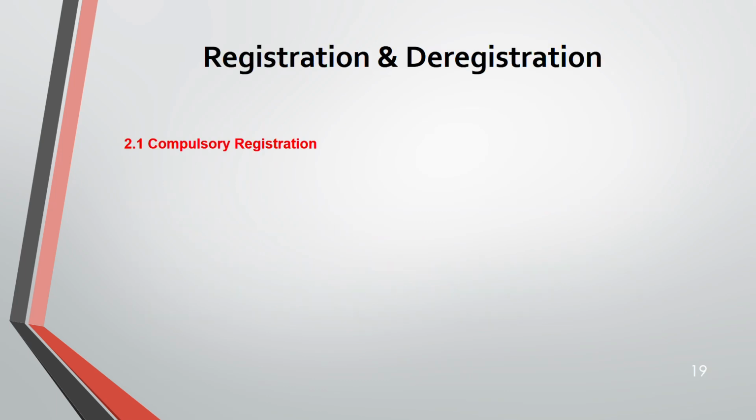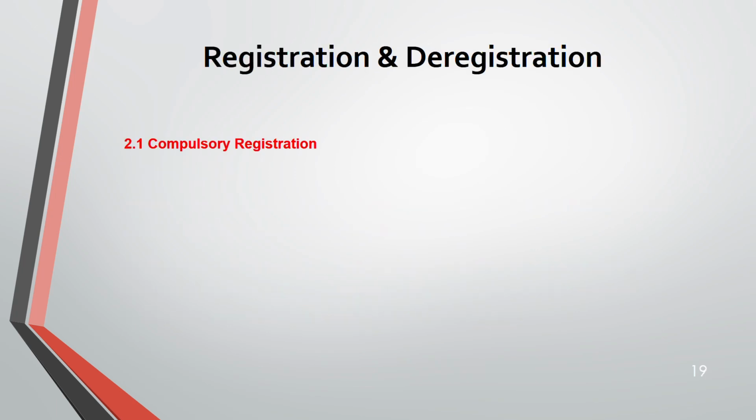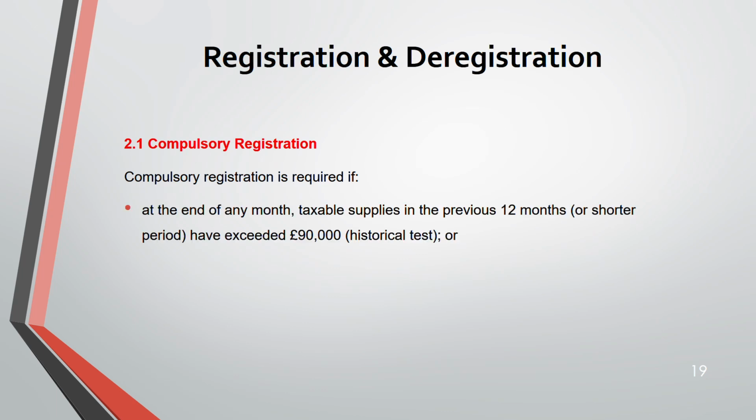Now, next is registration and deregistration, the second part. So the first part was scope of VAT. We have finished it. Now, compulsory registration. When should you compulsorily register? If at the end of any month your taxable supply, mind you, taxable supply in the previous 12 months, or a shorter period, exceeds 90,000.